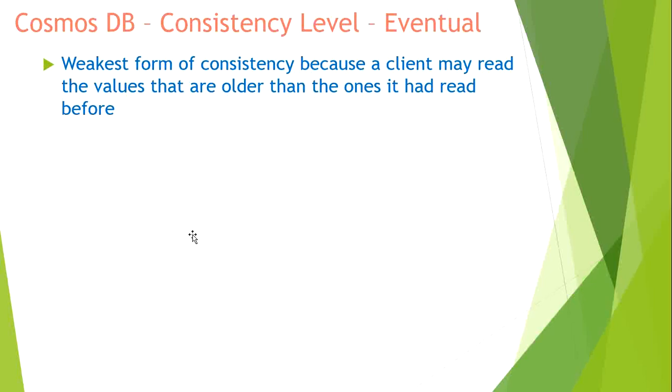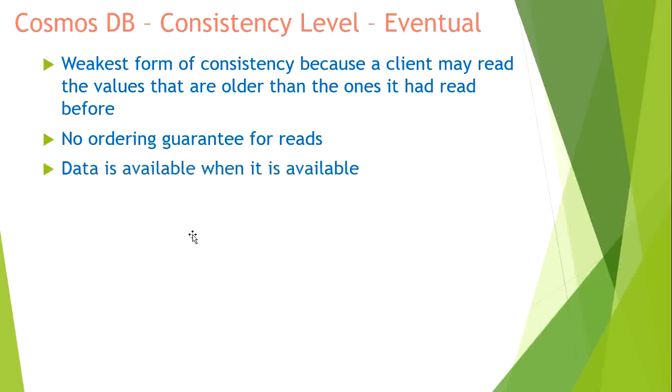There is no guarantee that it will be available instantly to the read replicas. So it's quite possible that the client may read a value that is older than what he had already read before. No ordering guarantee for the reads. There is no ordering. Data is available when it is available. That means you cannot say that it will be available instantly.